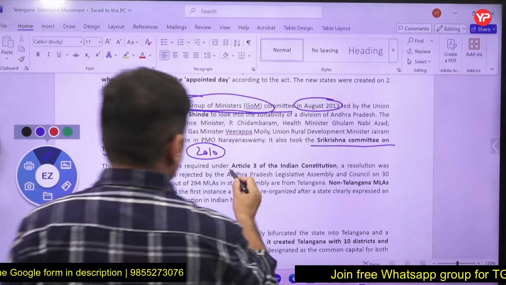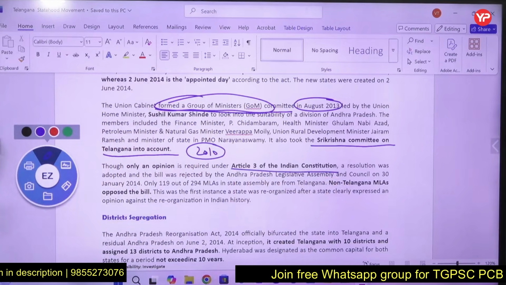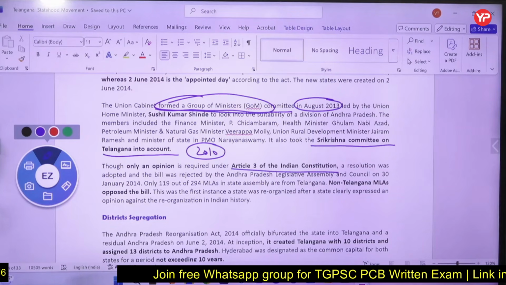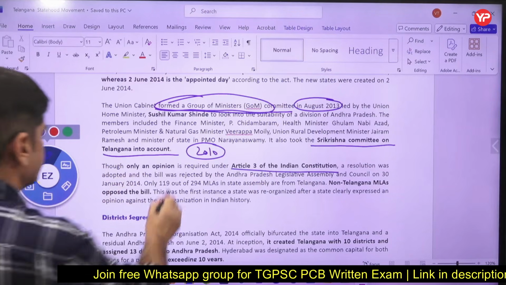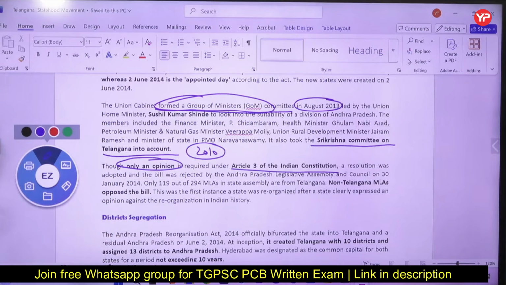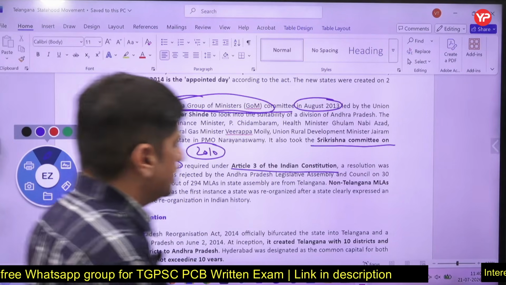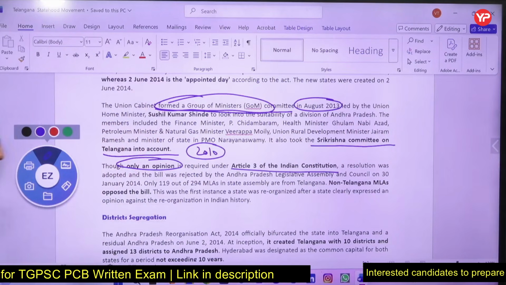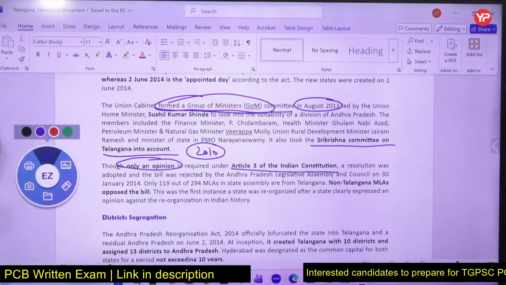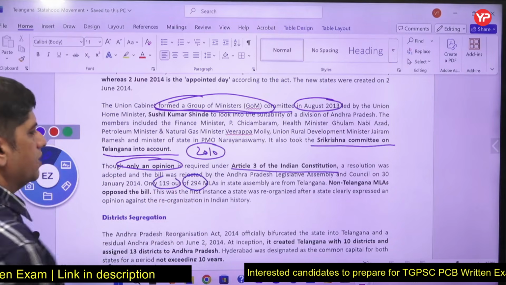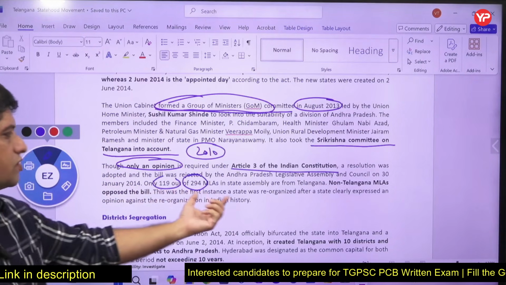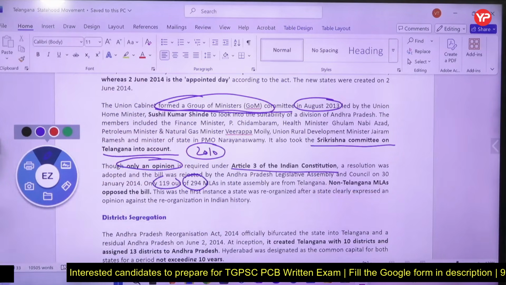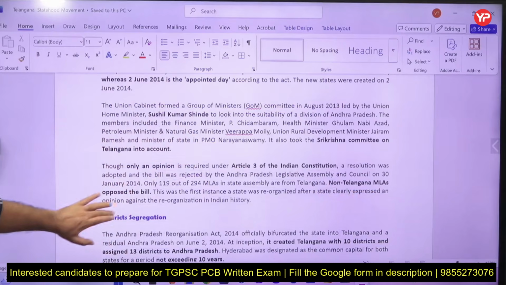So Article 3 of the Indian Constitution, as I told you friends, can create a new state. As per this article, there is a provision of opinion. So you have to take the opinion of the Legislative Assembly. So the opinion was taken, but if the opinion is not in favor, it does not matter. Parliament can create a new state. Only 119 out of 294 MLAs in the Andhra Pradesh State Legislative Assembly were from Telangana. So they must have said yes, we want a new state. But non-Telangana MLAs said no, we don't want it. But this is how it all evolved.